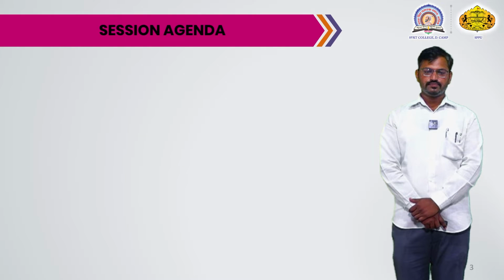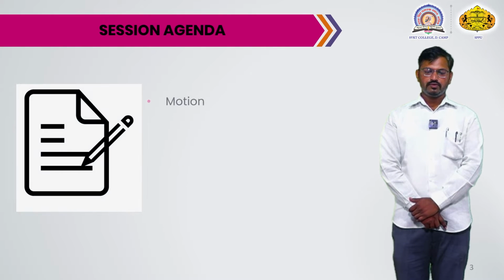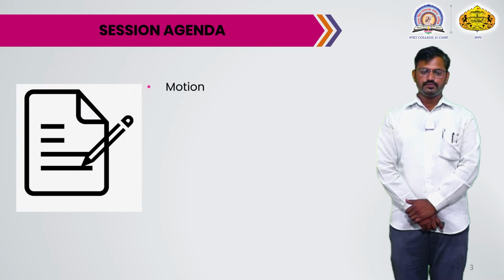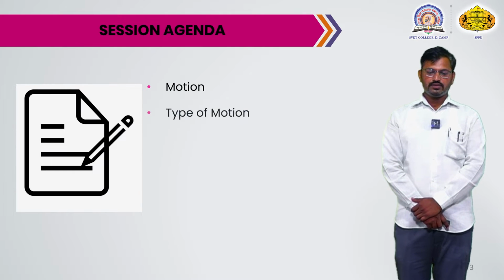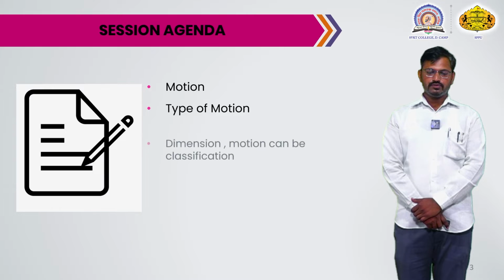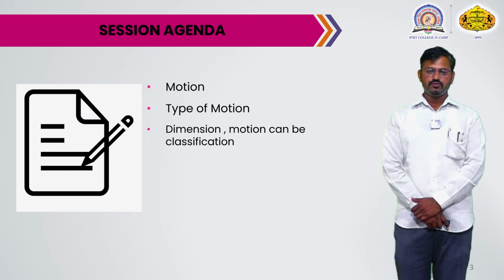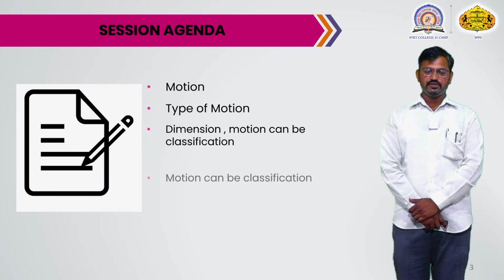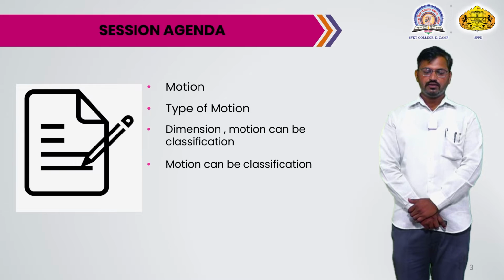Session agenda. First, what is motion? Next, types of motion. Next, motion can be classified by dimension. And last, motion can be classified as uniform and non-uniform.